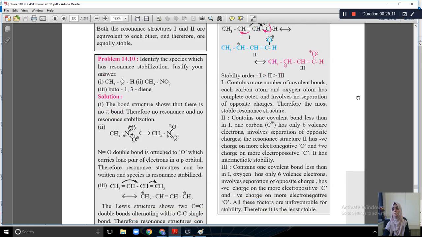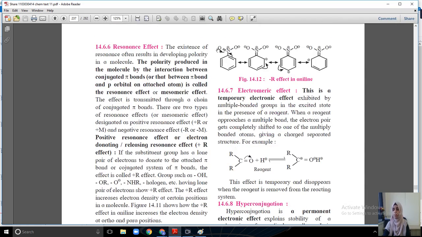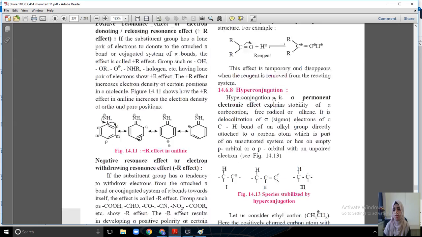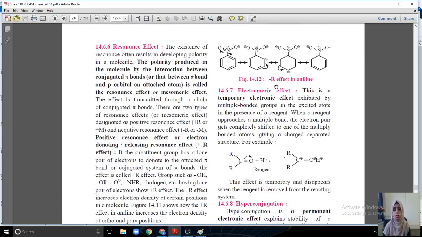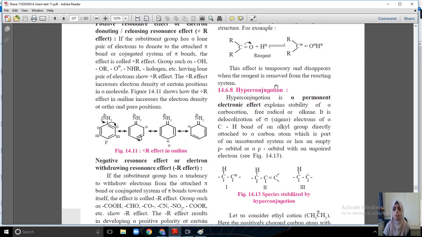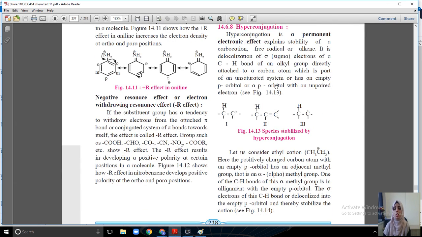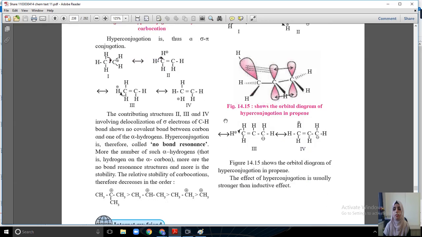The next is the resonance effect, which is divided into two categories: the plus R effect, the withdrawing effect, and the minus R effect, the donating effect, like the inductive effect. Next topic is hyperconjugation, and one more topic remaining is isomerism. In our next session we'll complete these two topics, and the chapter will end there.